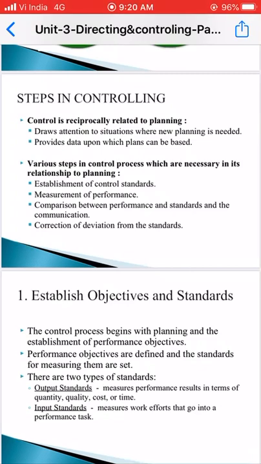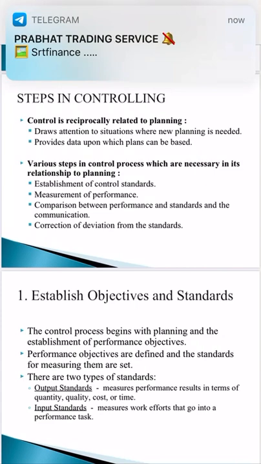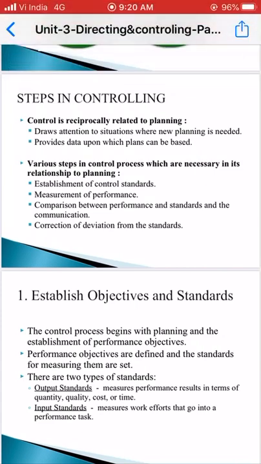Then measurement of performance. According to F.W. Taylor, who has given the scientific theory, he explained which type of training is given to the employees to achieve their targets. First we need to check the performance of every employee, and compare their performances with the standard performances.